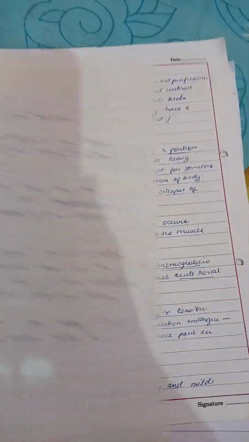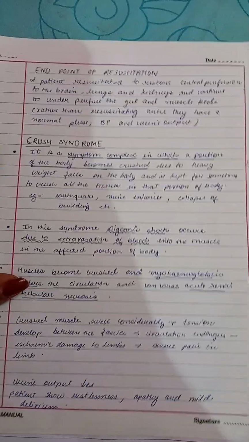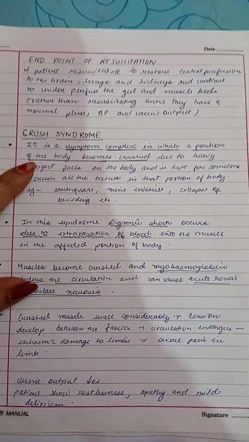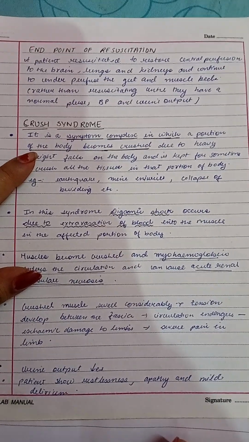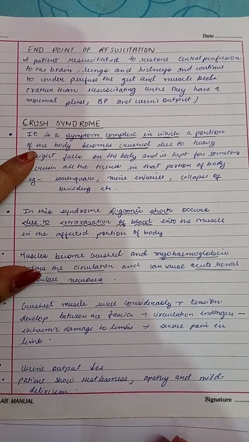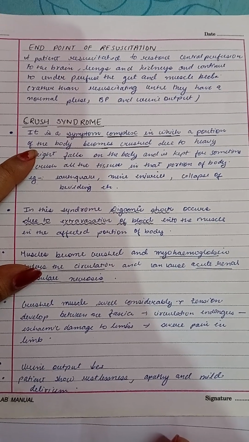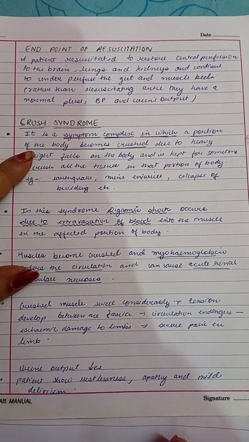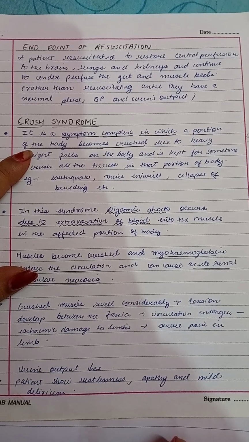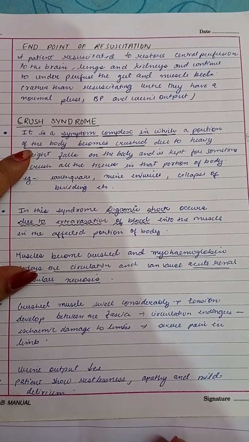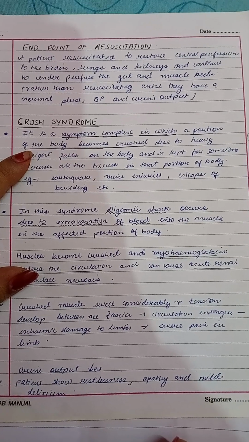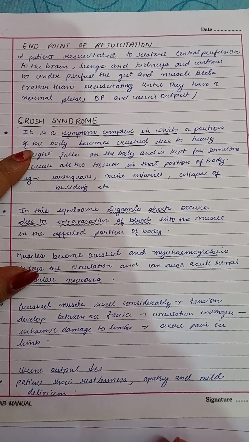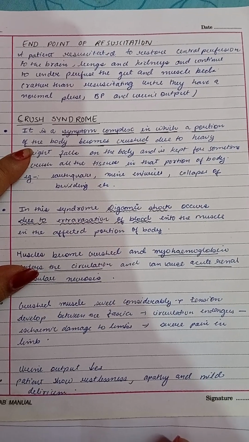Now what's the other term we are going to learn today? That is endpoint resuscitation. What is endpoint resuscitation? A patient resuscitated to restore central perfusion to the brain, lungs and kidney and continue to underperfuse the gut and muscle bed, rather than resuscitating until they have a normal pulse, BP and urine output.